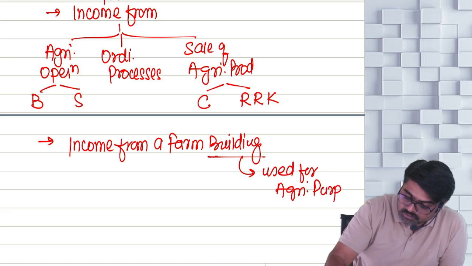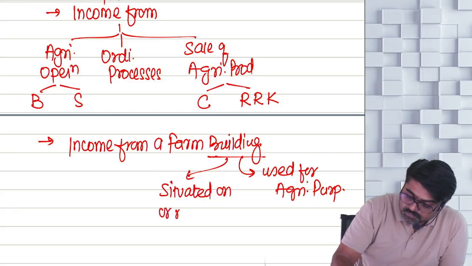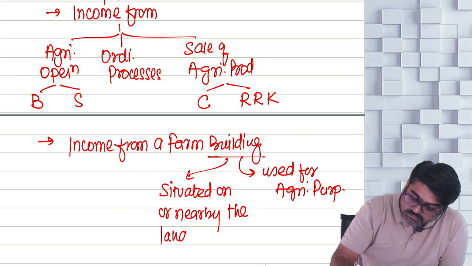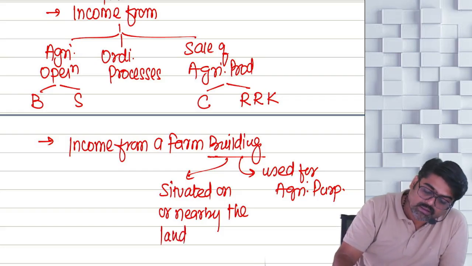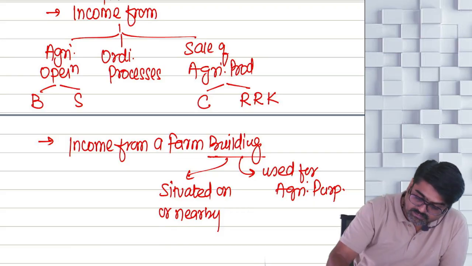Agricultural purposes. And this farm building must be situated on or nearby the land. Nearby the land? No, nearby such land.